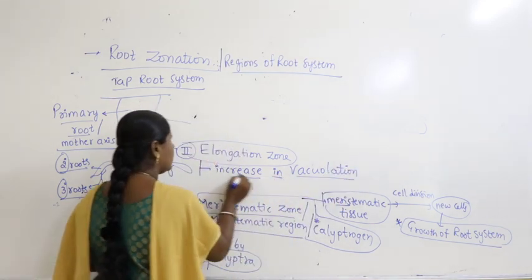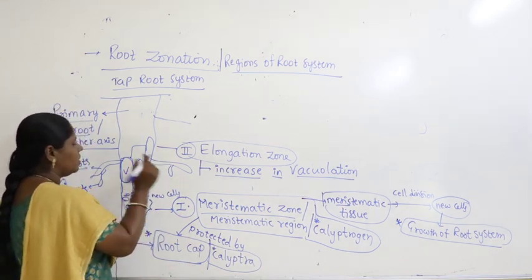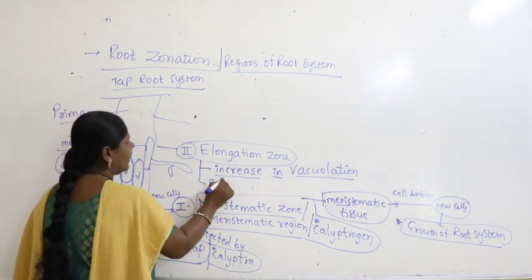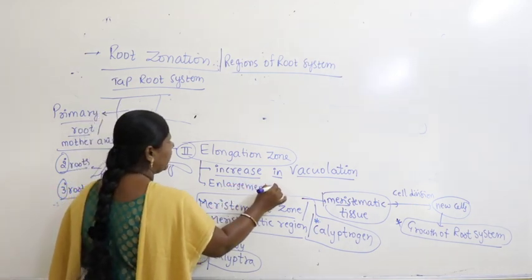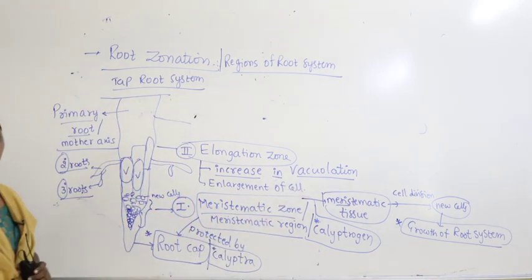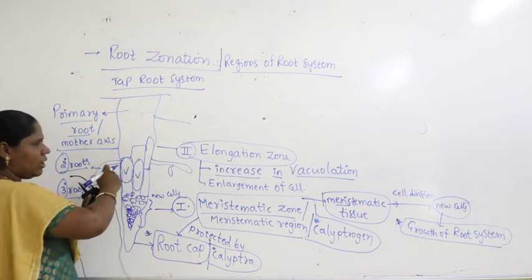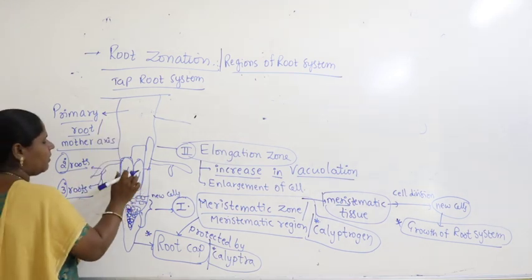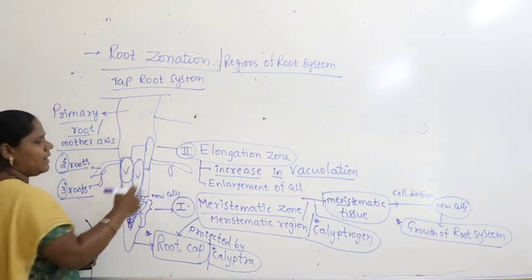When vacuoles increase here, that causes enlargement of the cell. In elongation, vacuoles are produced, vacuoles elongate in size, they occupy maximum space and volume. As a result, the cell will get enlarged.